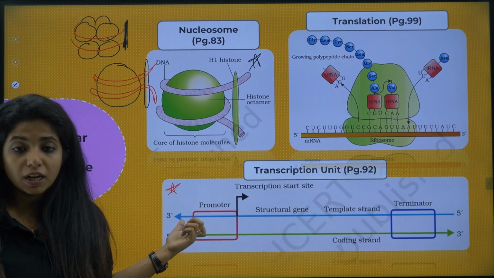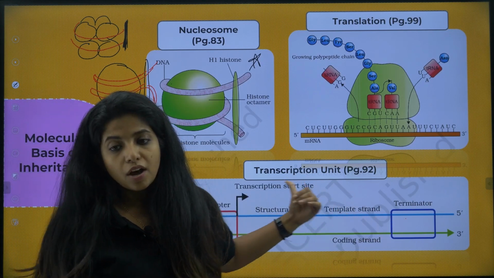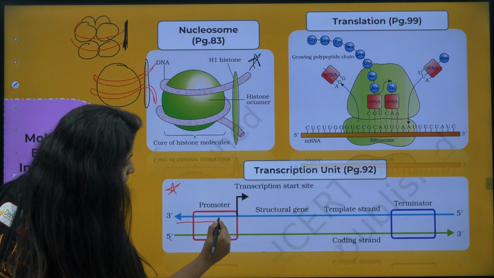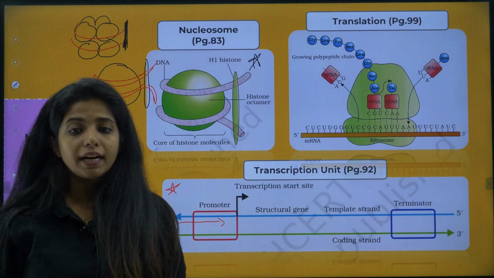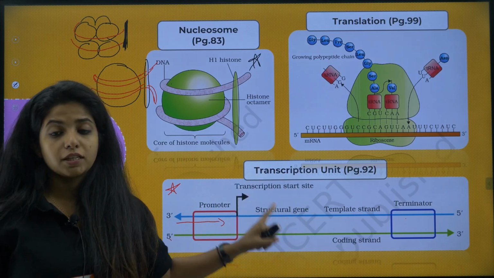Over here RNA polymerase comes and attaches, and then basically begins transcription in this particular direction, that is 5' to 3' direction. So it will come, take this strand and then make a new strand over here. What strand? RNA strand. This picture might come, so please practice it.